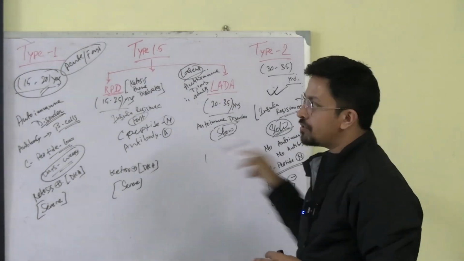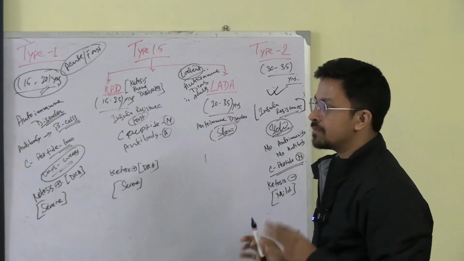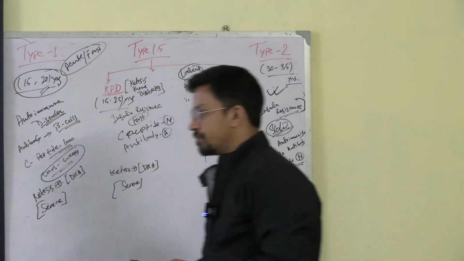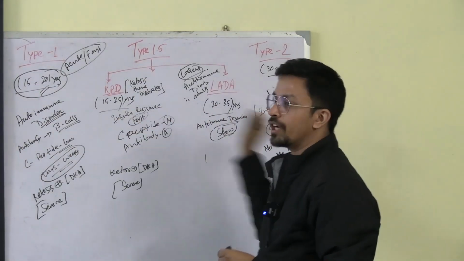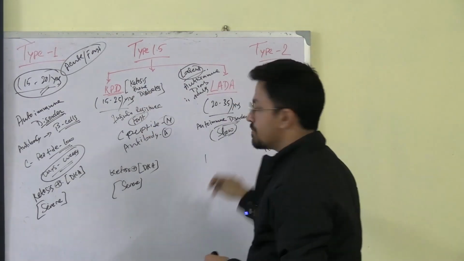Okay, so this is the types of diabetes, and this much you have to remember. There are many things over here, and I will let you write all of them, but if you understand this, it's done. Nothing more you have to do. These two are the hybrid forms of type 1 and 2. That is why these are the newer concepts.